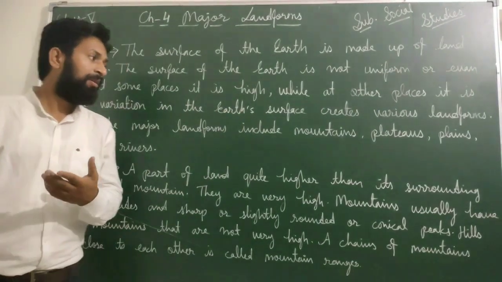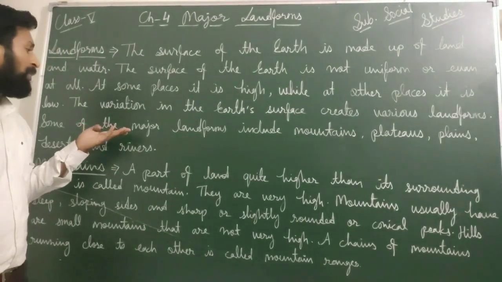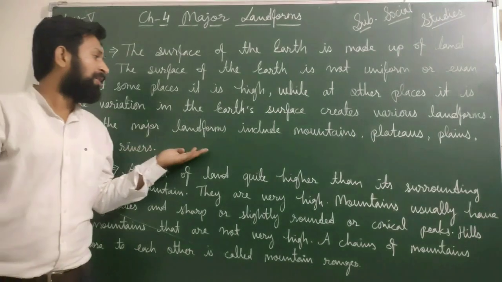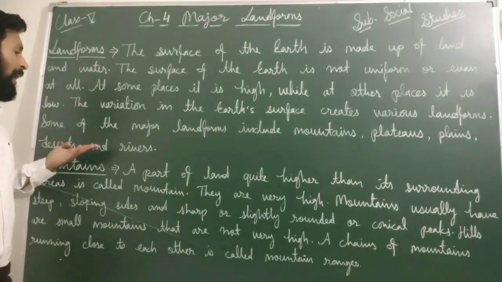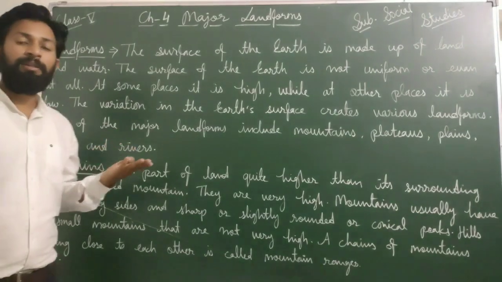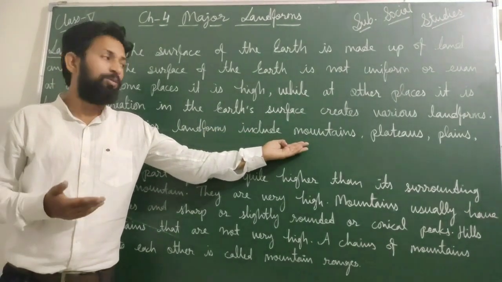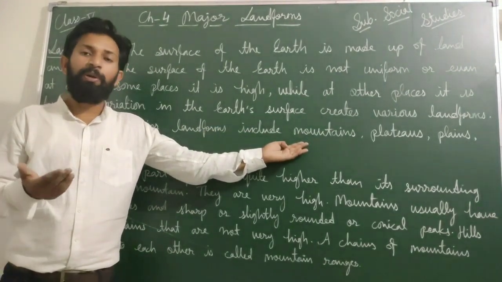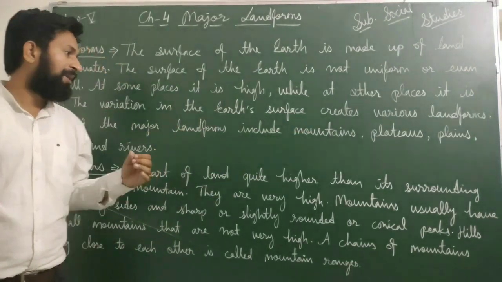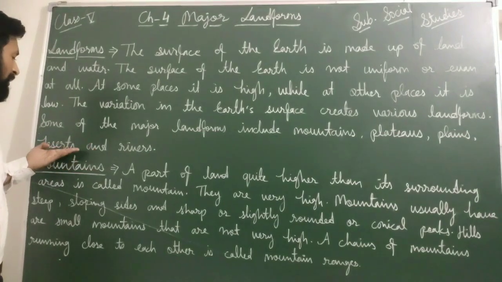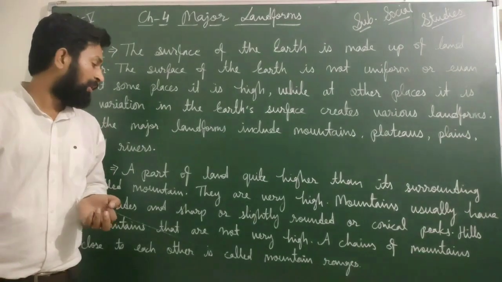Many landforms are available on our earth. Some of the major landforms are going to be explained in this chapter. They are mountains, plateaus, plains, deserts, and rivers. All these types of landforms are available on our earth, like mountains. Many mountain ranges are also there. Plateaus, the Chota Nagpur plateau and many other types of plateaus are there. Plains, savanna, grassland, and many other types of plains are also available on our earth. Deserts like the Thar Desert, and cold deserts are also here. Many rivers are also here on the earth.